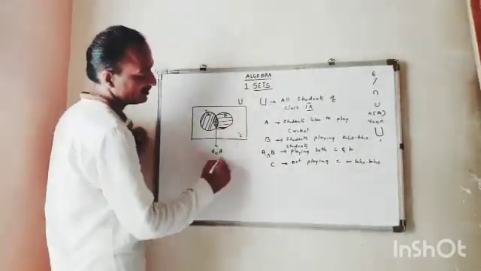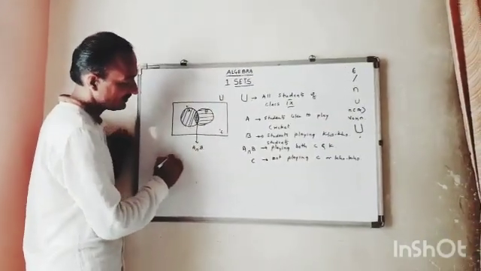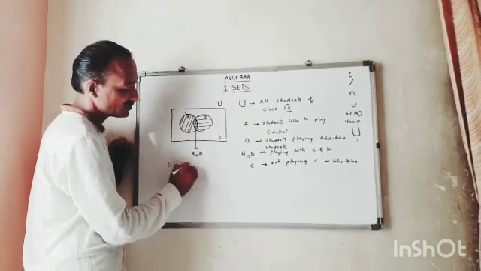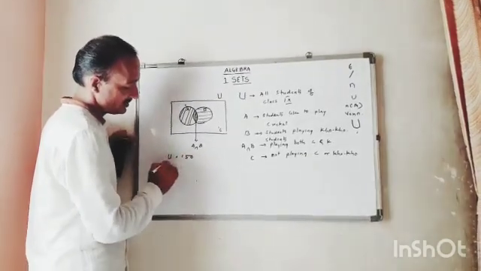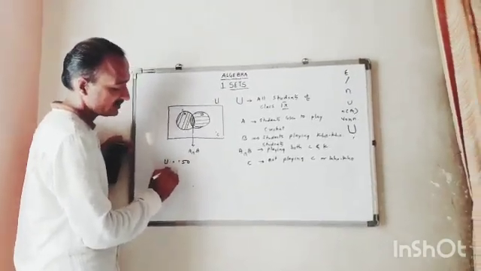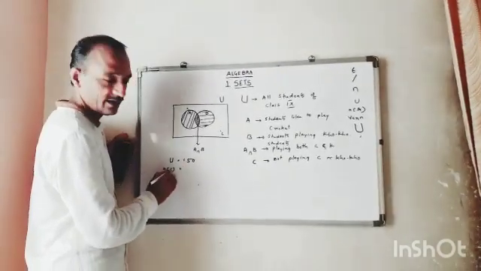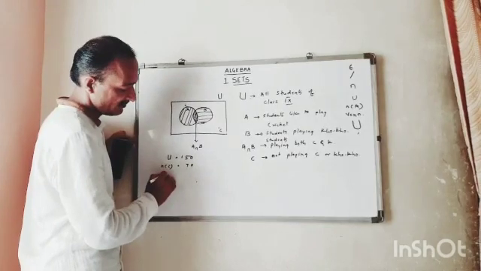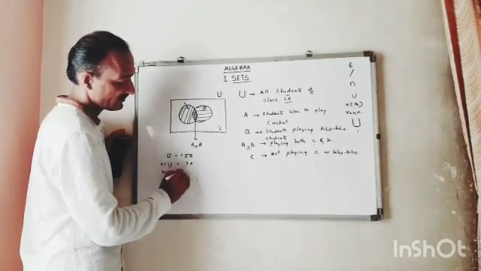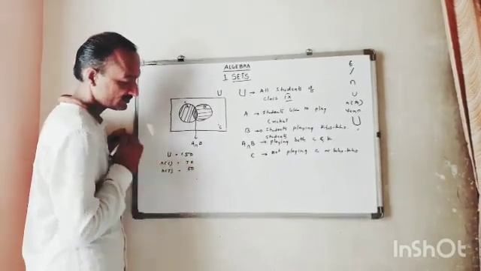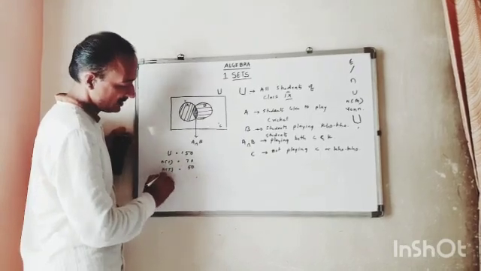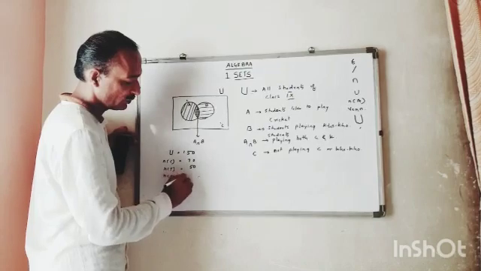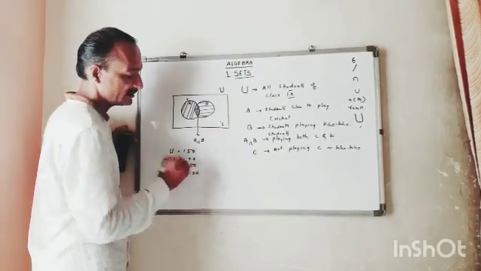Like one example. Out of 150 students, total there are 150 students. Number of students who like to drink coffee, there are 70. Number of students who like to drink tea, 50. And number of students who like tea and coffee both are 30.